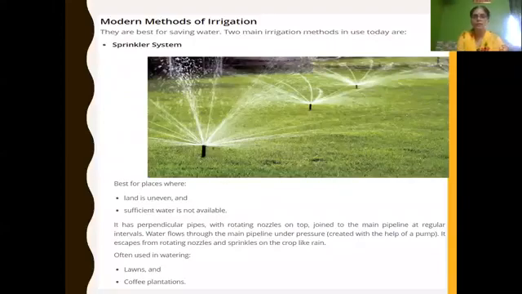The modern methods of irrigation, we have learned this. The modern method of irrigation is the best method to save water. What are the two main modern methods? Sprinkler system and drip irrigation. The sprinkler system is useful where the land is uneven and where sufficient water is not available.